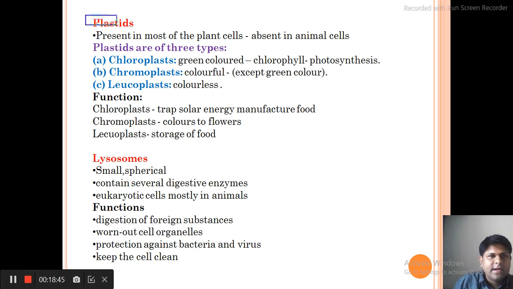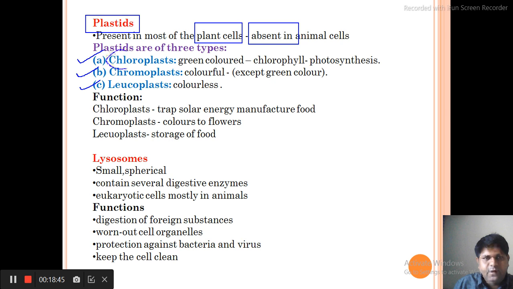The next cell organelle is plastids. So what are plastids? Plastids are mainly present in plant cells and they are absent in animal cells. Plastids have three types: chloroplast, chromoplast, and leucoplast. The word chloro means green, so the chloroplast is green in color and has chlorophyll. As you know very well, if chlorophyll is present, then the cell will be responsible for photosynthesis. The word chromo means colorful, so chromoplasts are colorful except green, because green ones are known as chloroplast.